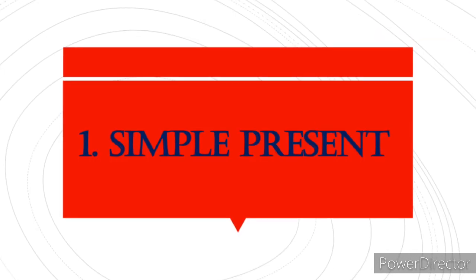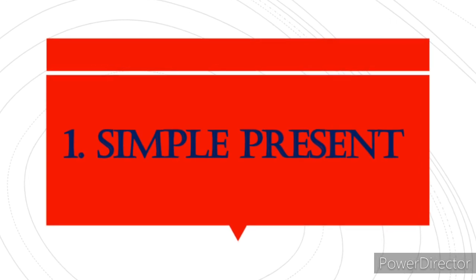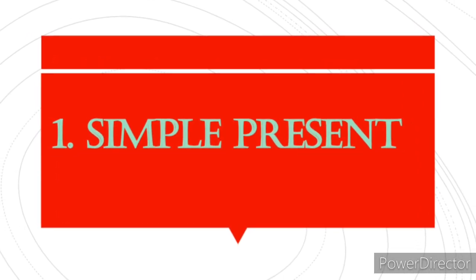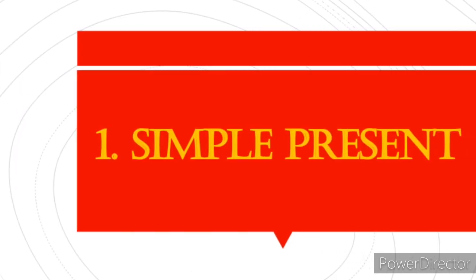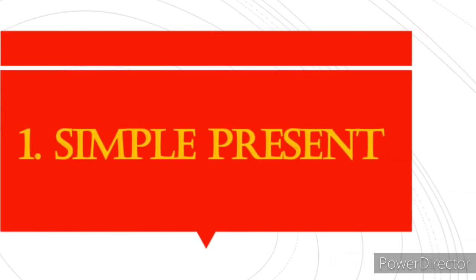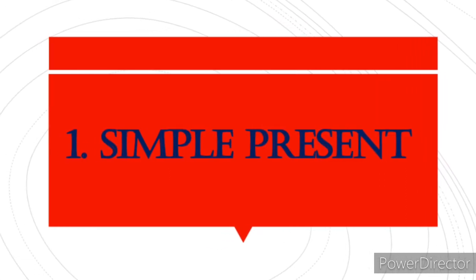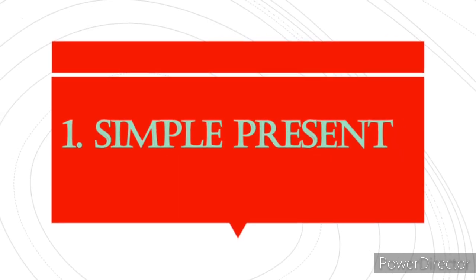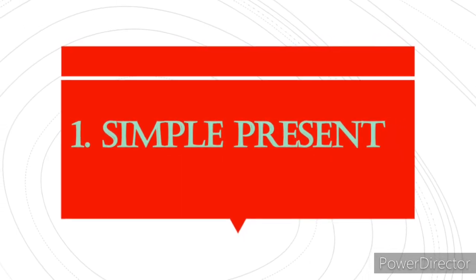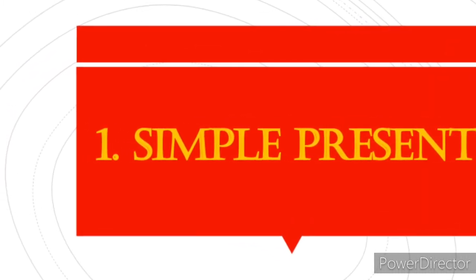Simple present tense is used for timeless truths. For example, 2 and 2 make 4. The sun rises in the east. So, simple present is used to state a condition or action that extends to past or future both. Second, habits. For example, I rise early in the morning. He has his lunch at 1 p.m. She washes her clothes daily.